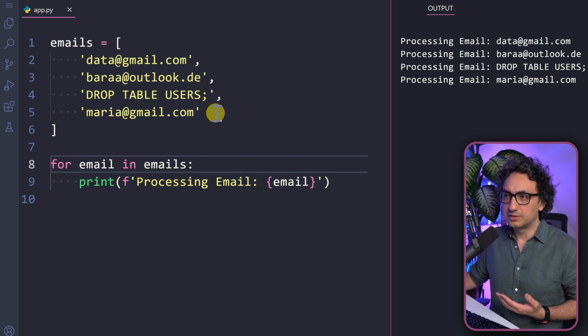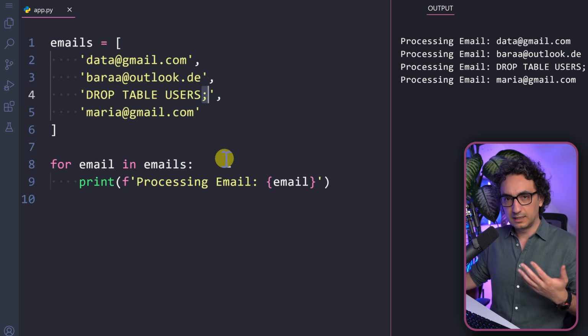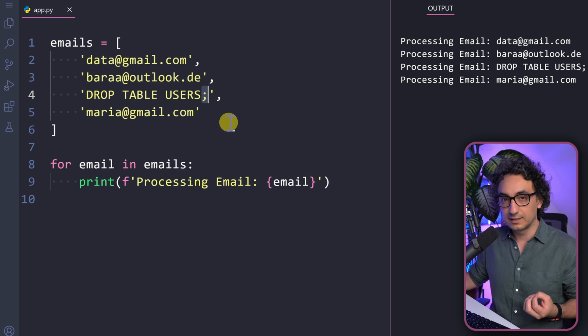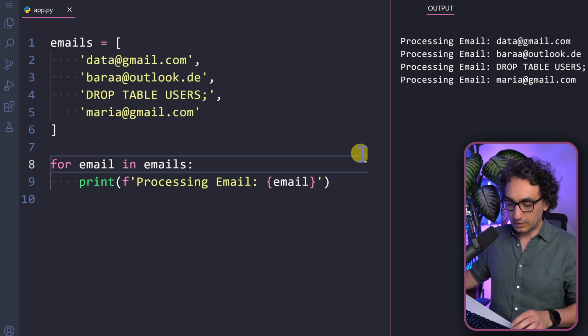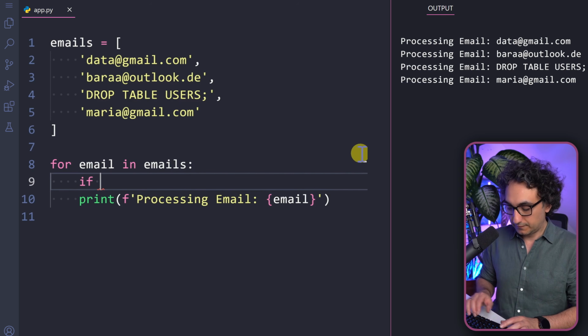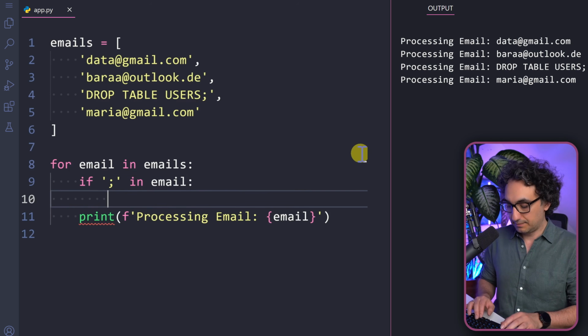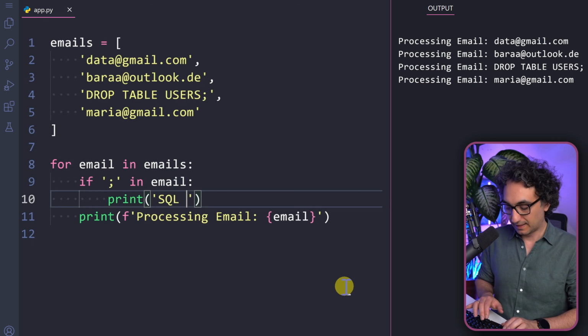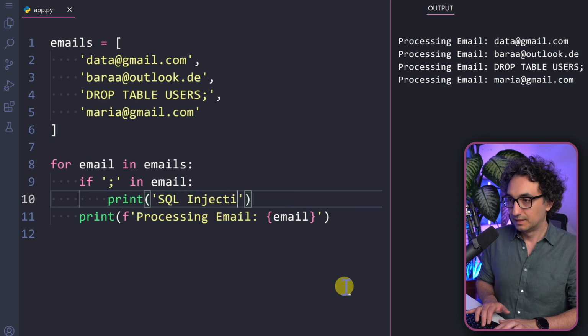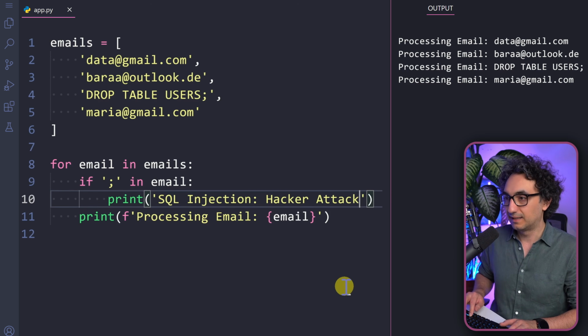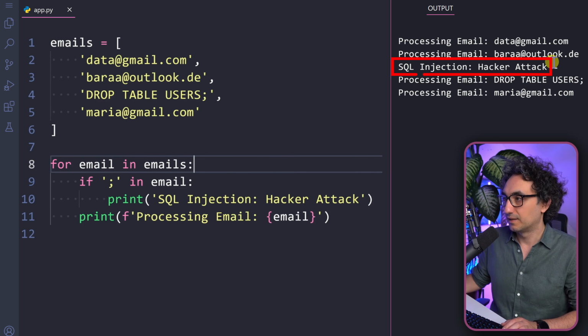Now we can go and check whether the email includes a semicolon. A semicolon is an indicator that there is an SQL statement, there is a command. So we can check for that, say, if we have a semicolon in email. So what can happen? We're going to print something like this, SQL injection and hacker attack. So with that, we get some panic. Let's go and execute it now. Now you can see in the output, we are getting the message, right? But still we are processing it, which is really bad.